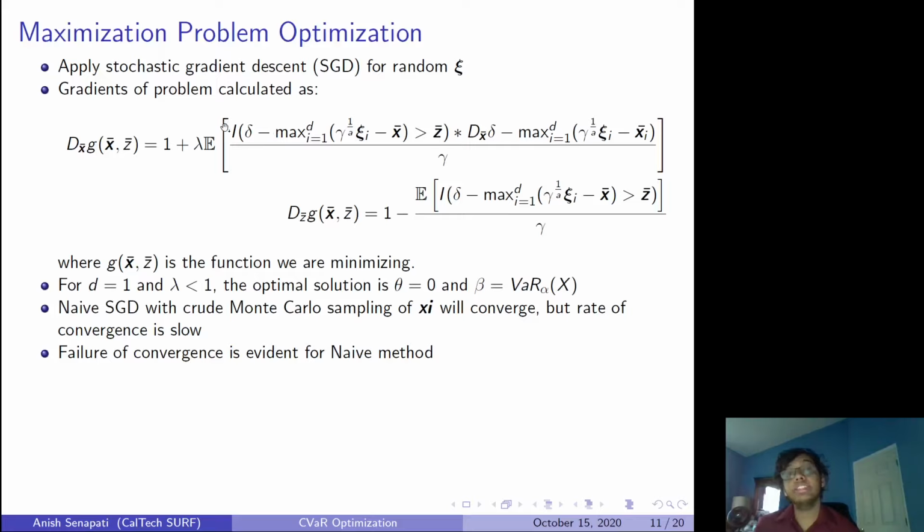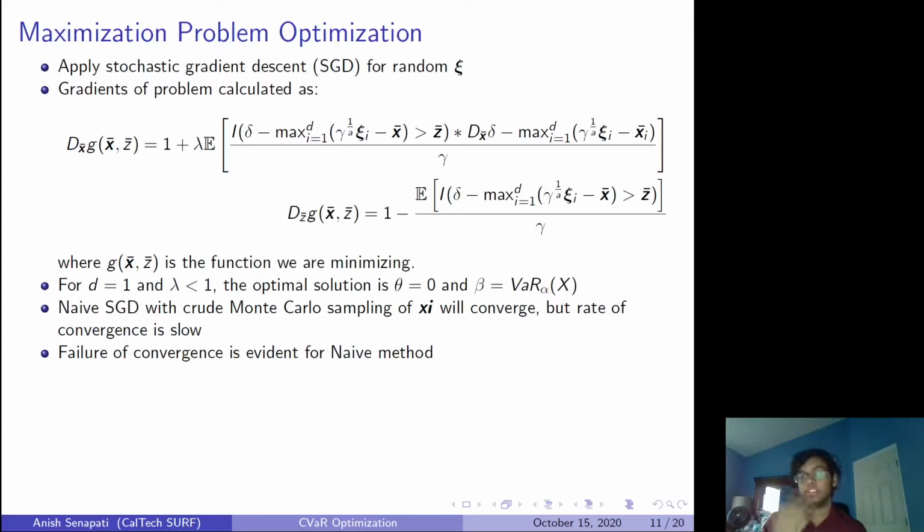What that means is that almost every single sample that you draw is going to give you zeros for these expected values. But in the cases where you do draw samples such that these identities are satisfied, you'd have massive gradients, and you want these massive gradients to occur because those are the rare event risks that you need to take into account. But you're not going to get them with a normal draw from a heavy-tailed distribution, in our case a Pareto distribution.